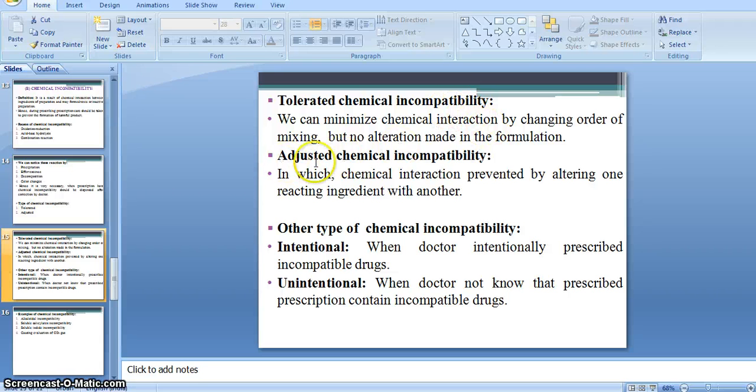Okay, adjusted chemical incompatibility means that in this kind of incompatibility, chemical interaction is prevented by replacing the reacting ingredient with another. Means if adjusted chemical incompatibility happens, at that time we can replace the reacting ingredient with another